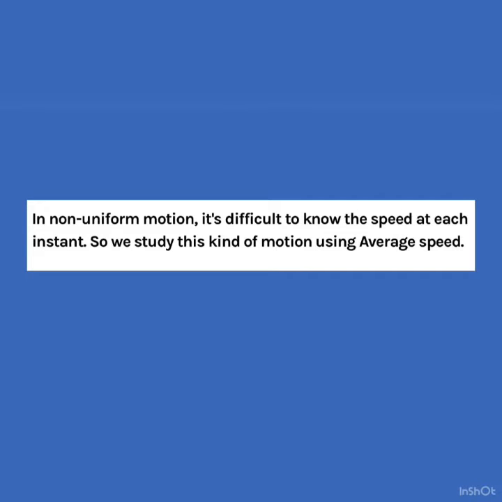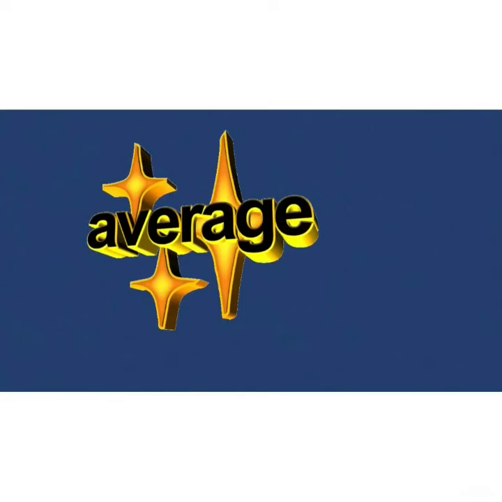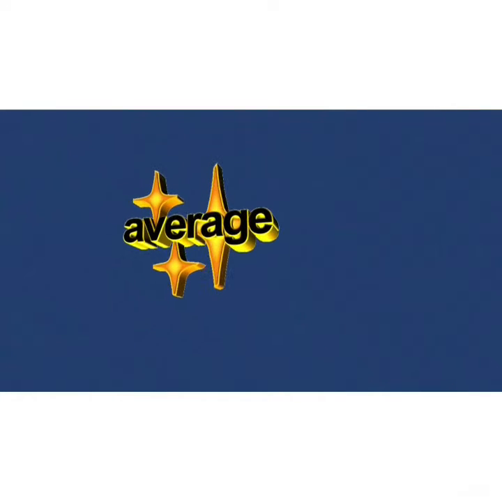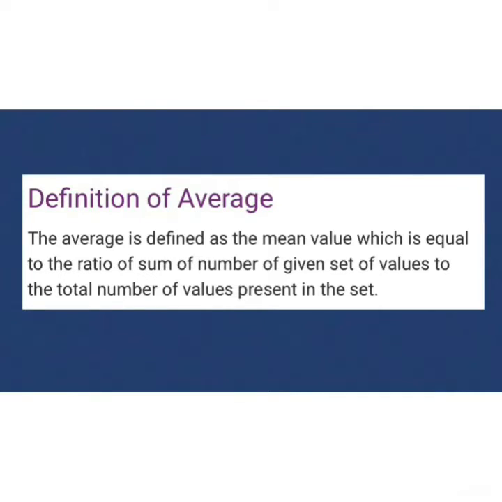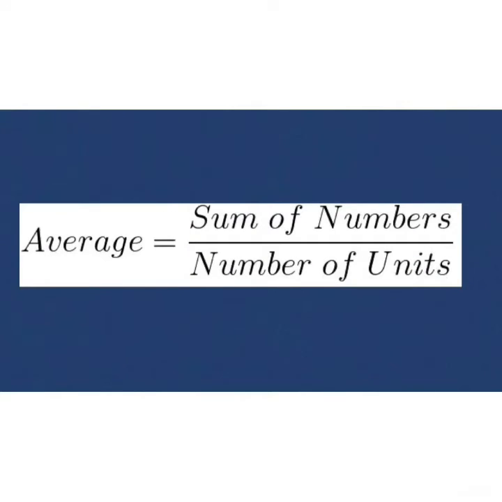In non-uniform motion, it's very difficult to know the speed at every instant. So we study this kind of motion by using average speed. But before that, we must know about average. The average is defined as the mean value, which is equal to the ratio of the sum of the given set of values to the total number of values present in that set.